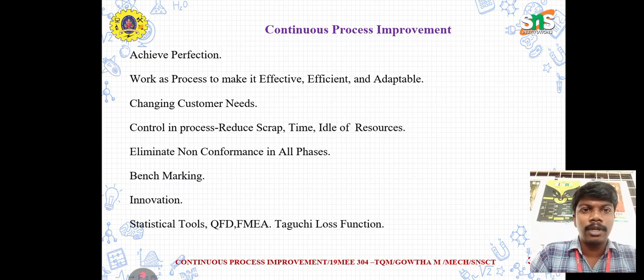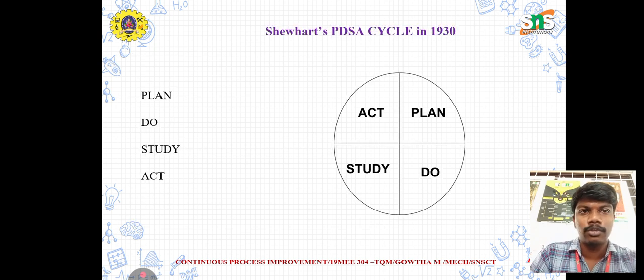They change trend by trend, so we should adapt to the customer needs and change accordingly. Then control the process, reducing scrap, time, idle time, or resources. Then eliminate non-conformance in all phases. Then benchmarking, then innovation, then statistical tools like QFD, FMEA, and Taguchi methods, etc. These are some tools and processes to improve the condition.